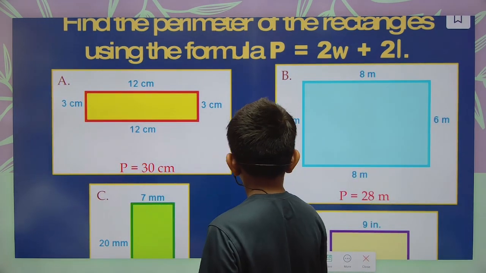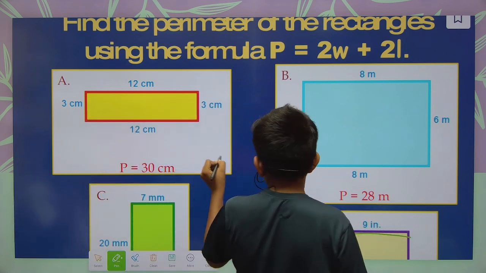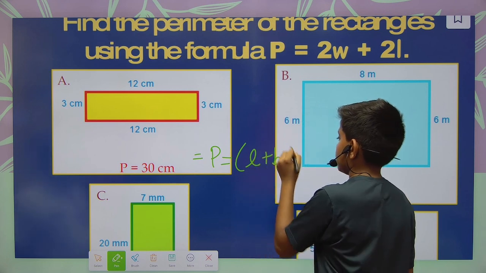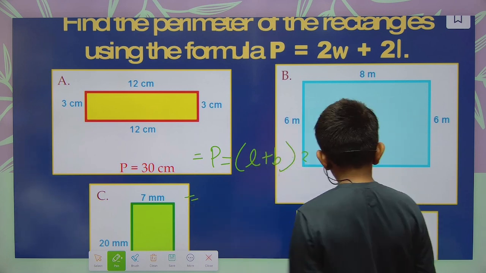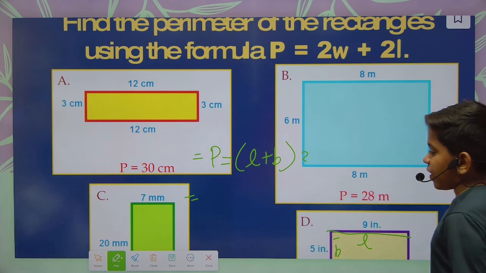Okay, next we have one more example. The length is 9 inch. Perimeter is equal to length plus breadth, times 2. Now the length is 9 inch and breadth is 5 inch. So how can we find it?